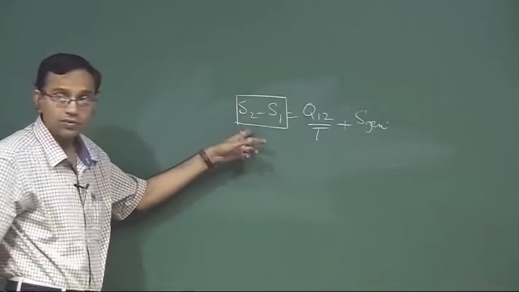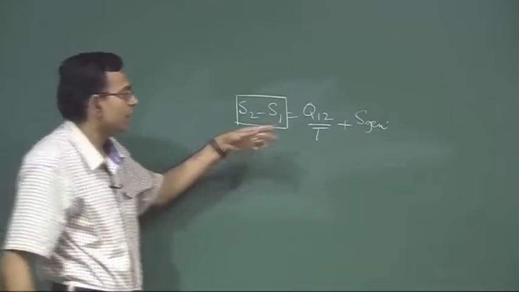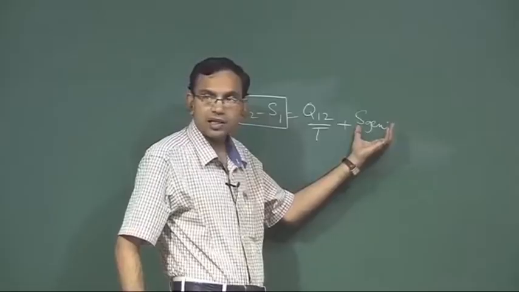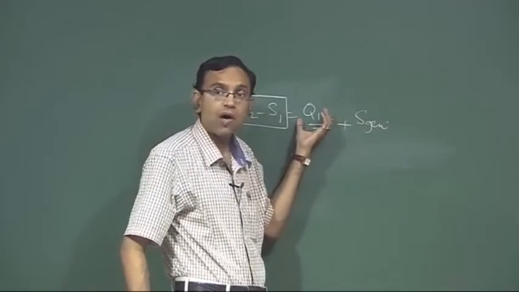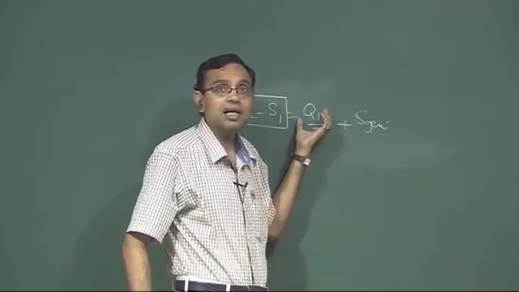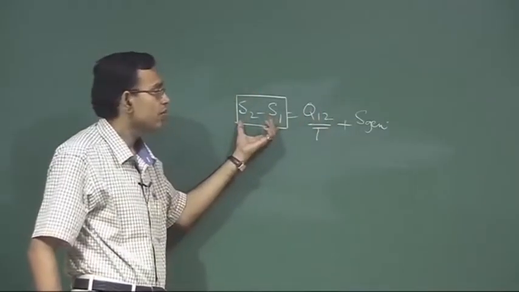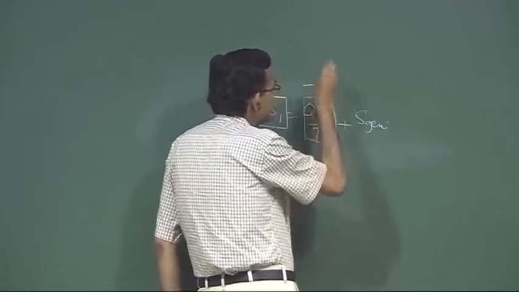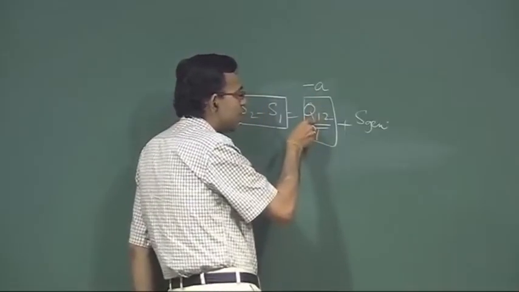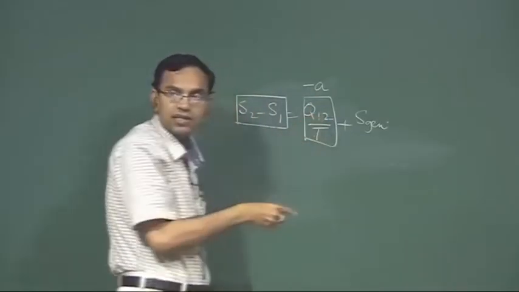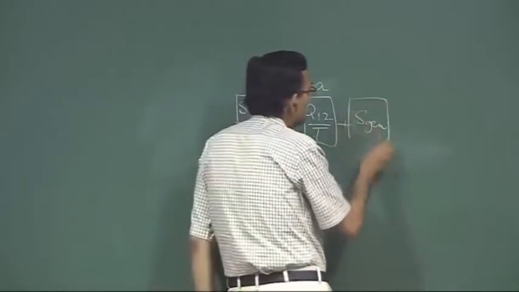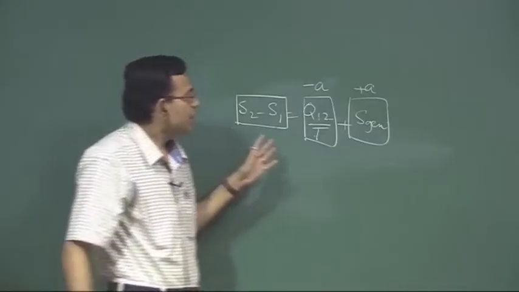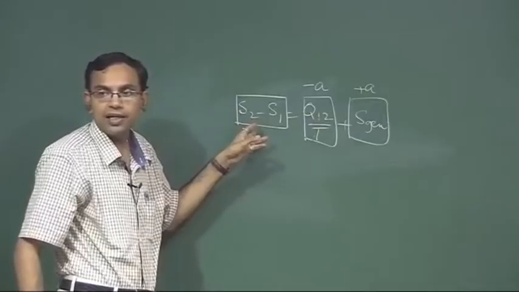How can this be 0? There are some possibilities. One is that it is a reversible adiabatic process. If it is reversible, entropy generation is 0, if it is adiabatic, Q12 is 0. However, there could be some other case also when this is 0. For example, this term is some negative number, minus A, when heat is transferred from the system to the surroundings, and let us say the entropy generation is plus A. Then the total is 0, but it is not a reversible and adiabatic process.